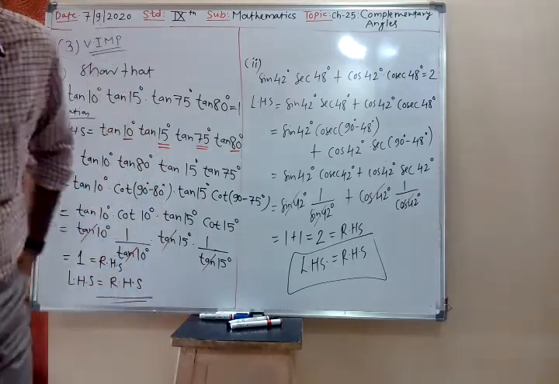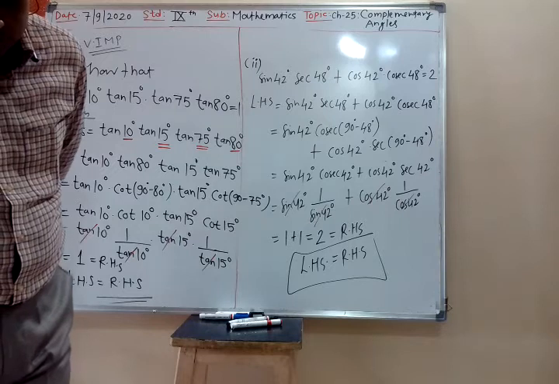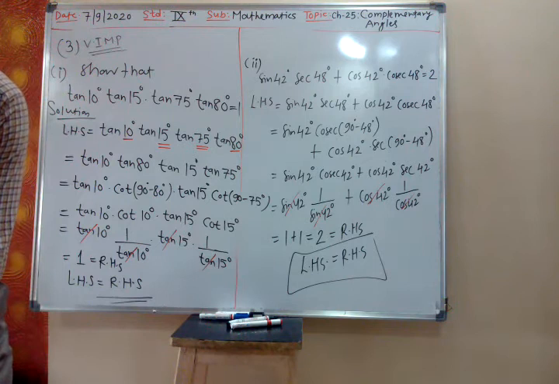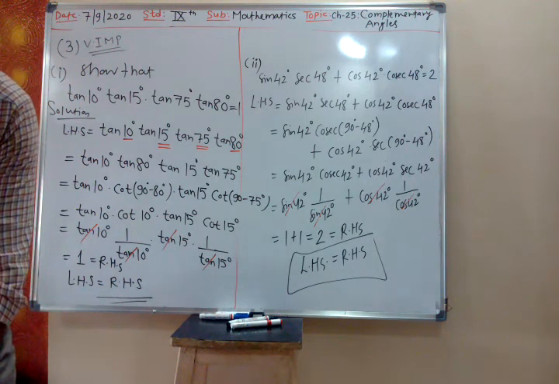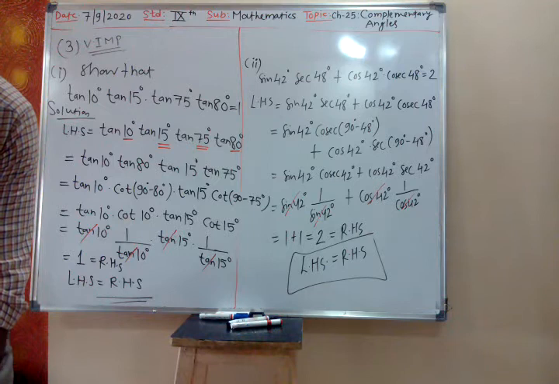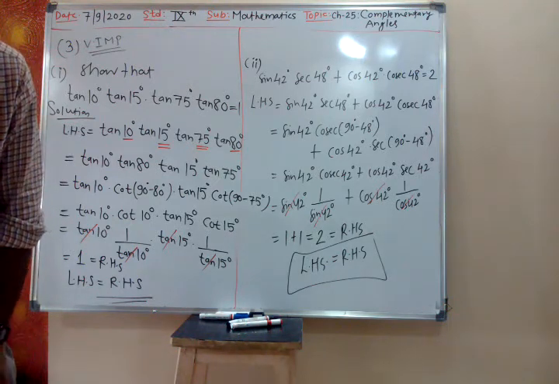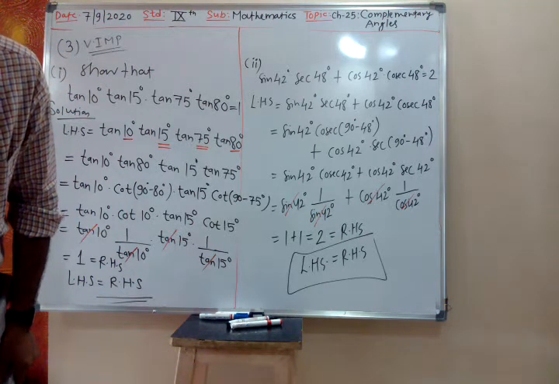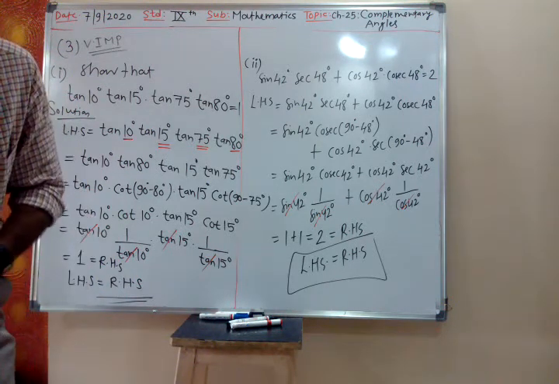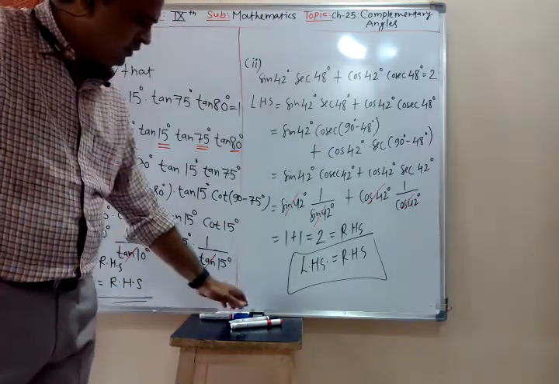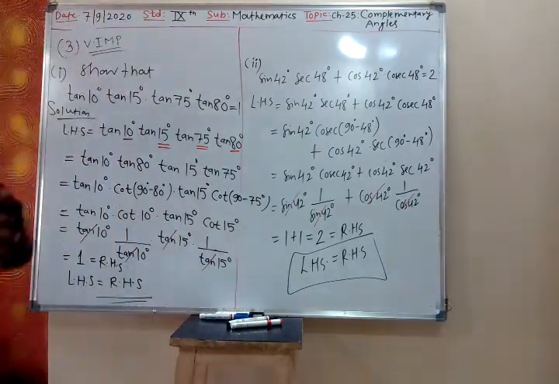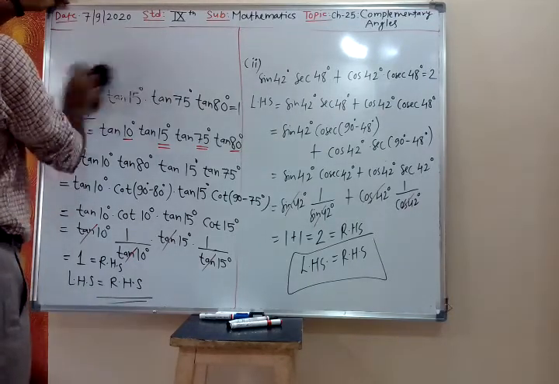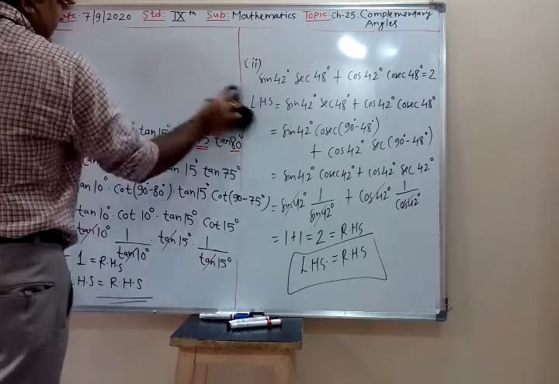Now express each of the following in terms of angle between 0 degree and 45 degree. All are important sums. Fourth one we can omit. Fourth one is not required, not important. Now fifth one is important. Fifth one is extremely important.